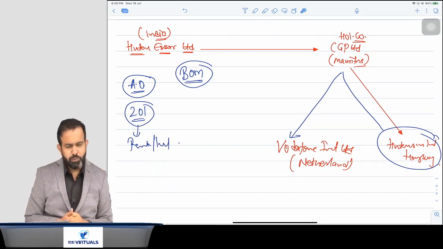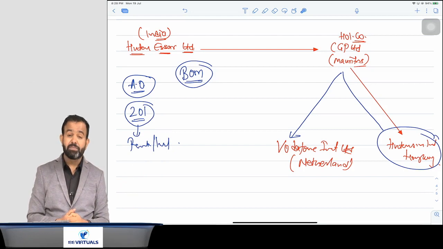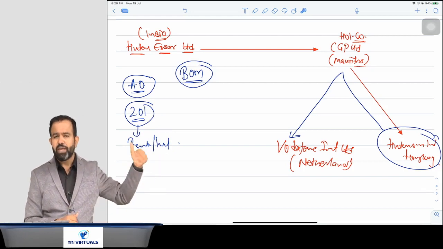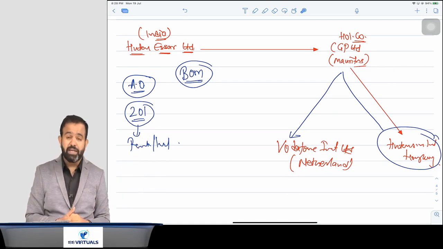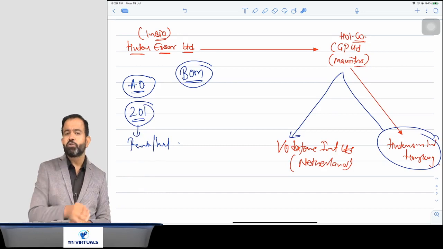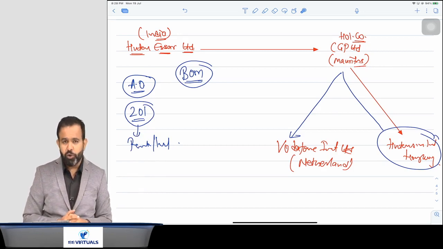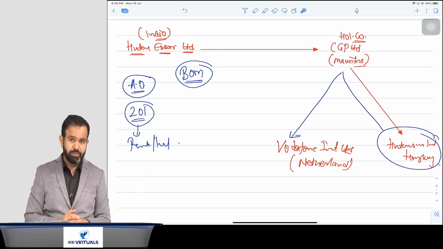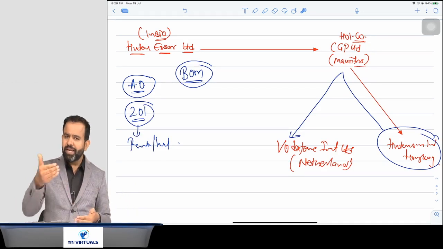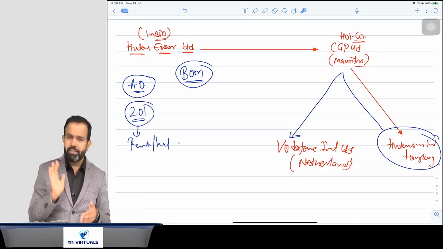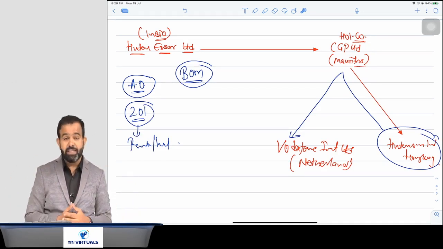So you know what the Supreme Court judge replied. One advocate from the government side asked that particular question to the judge, and the judge replied that we are here in the Supreme Court to analyze the law, not to make the law. Whatever is written in the law, we are just analyzing that. We are not here to make the law. If you think that it should be taxed in India, then you should change the law.